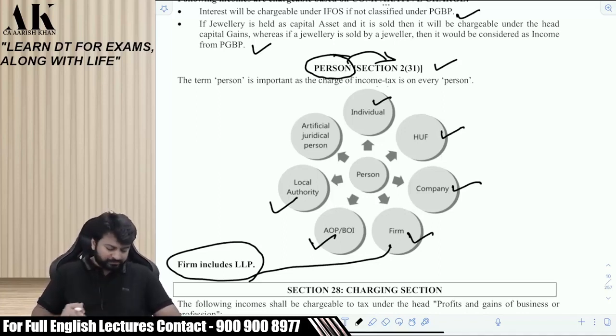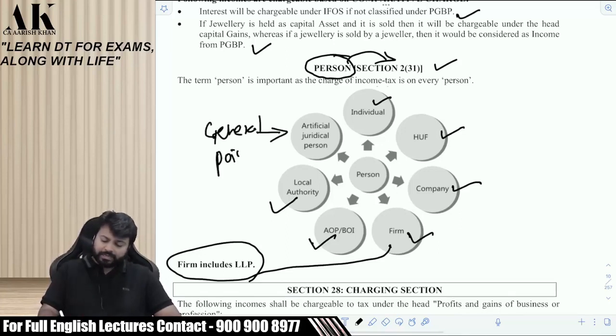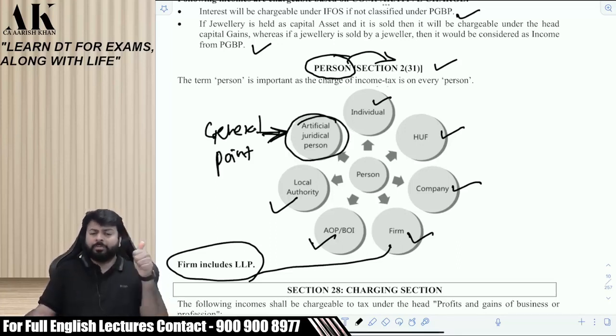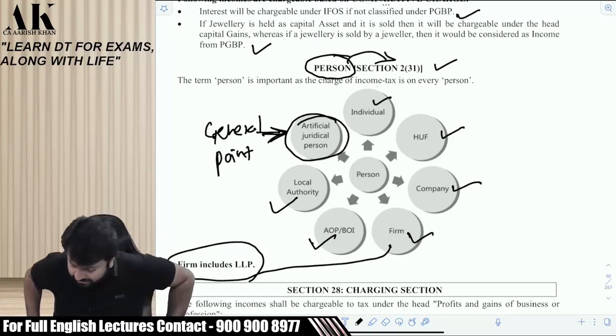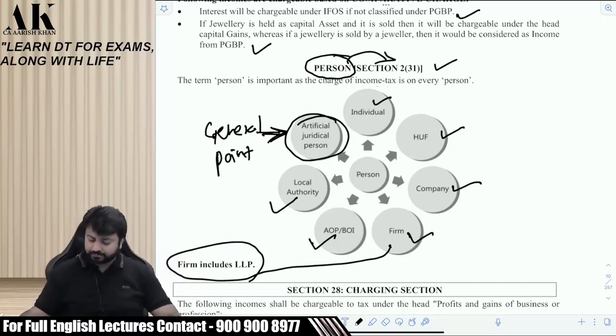They are local authorities. And last but not least, artificial juridical person. This is the general point. What will be included in this? A lot of things will come in this, like a cooperative society can come in this, like a trust can come in this, political parties can come in this. Okay, it's a general point. A lot of other kinds of persons can come and get classified under this clause. Okay,